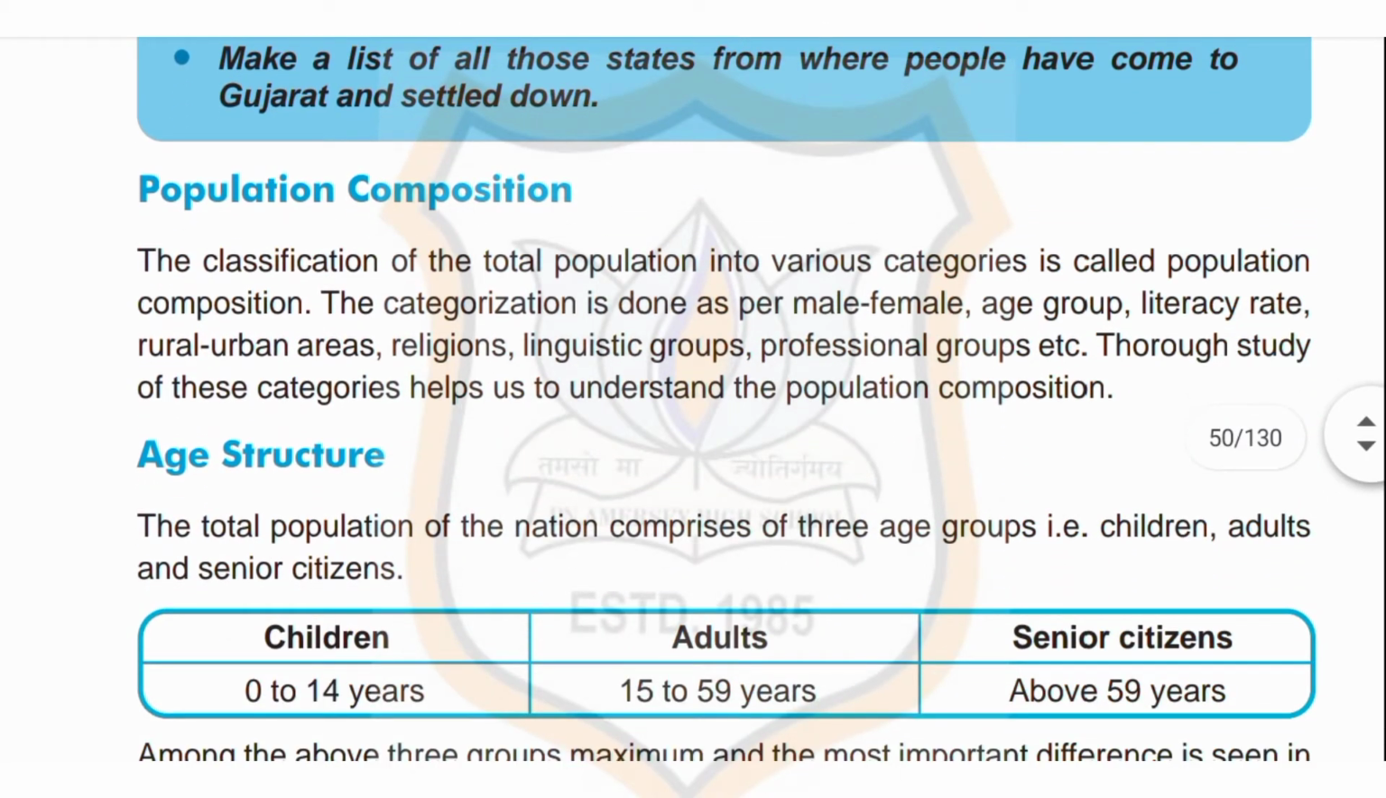Now, population composition. The classification of the total population into various categories is called population composition. The categorization is done as per male, female, age group, literacy rate, rural urban areas, religion, linguistic groups, professional groups, etc. Thorough study of these categories helps us to understand the population composition.